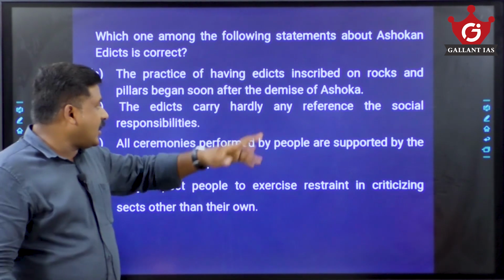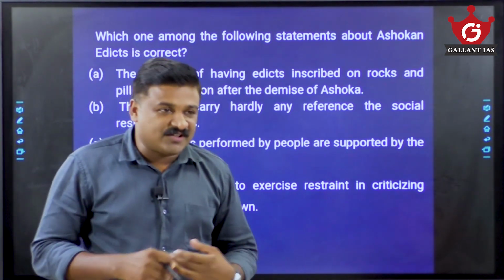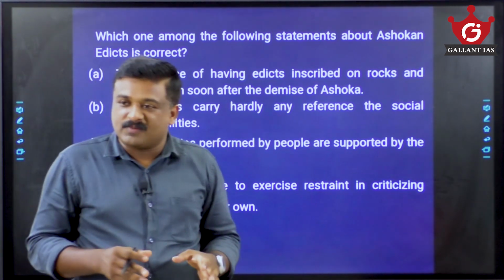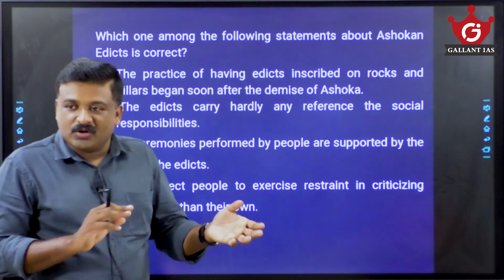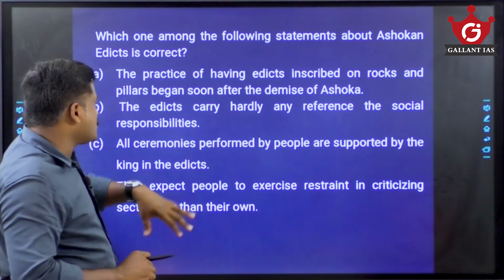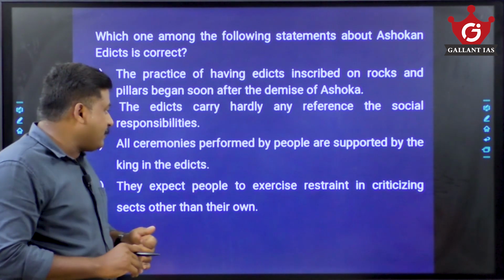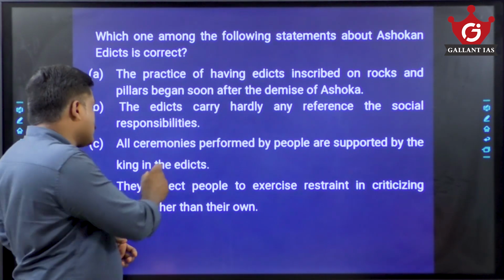The edicts carry hardly any reference to social responsibilities. In fact, they deal with duties and responsibilities, how to behave in society, what all things you have to take care of. So it's more about social responsibilities, and that statement is wrong. All ceremonies performed by people are supported by the king in the edicts. The king was against the ceremonies.